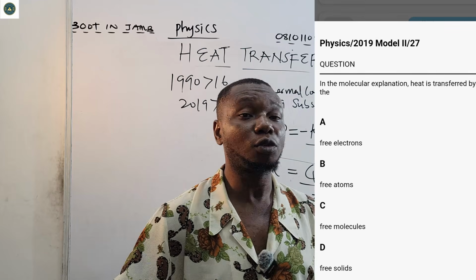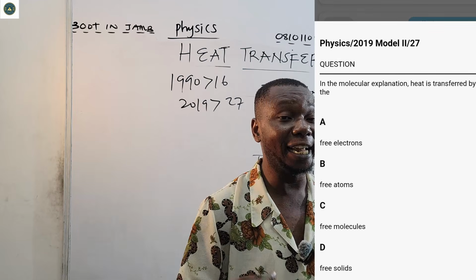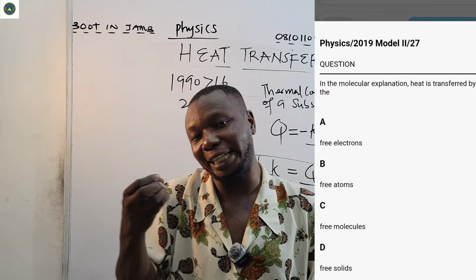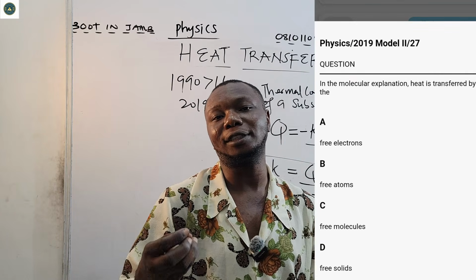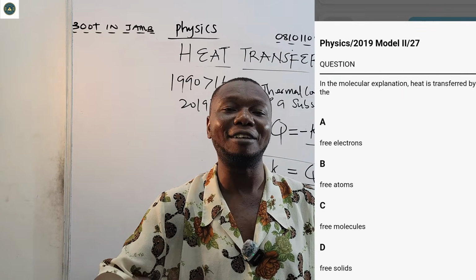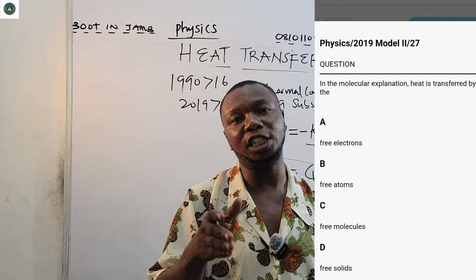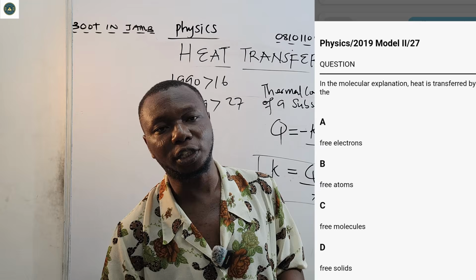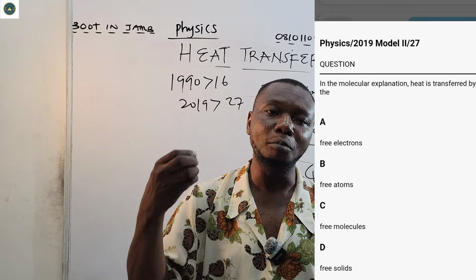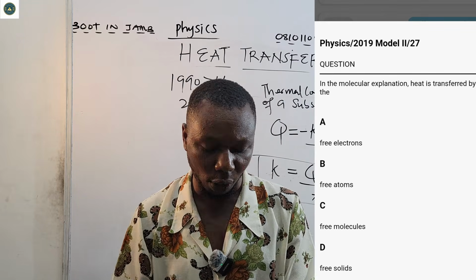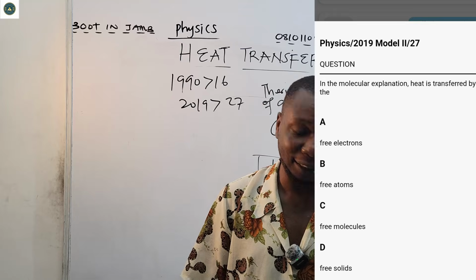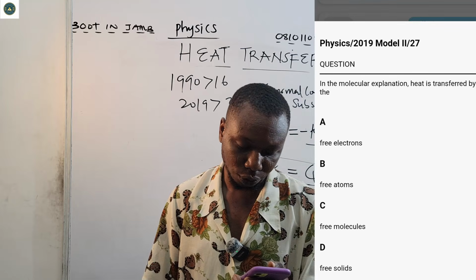Remember those molecules at high temperature, they engage in collision because they have gained velocity. And why is it that they gain velocity? Because they have gained higher kinetic energy. Kinetic energy is directly proportional to what? To temperature. The more the temperature, the more the kinetic energy gained by these molecules. So the correct answer there is C, free molecules.